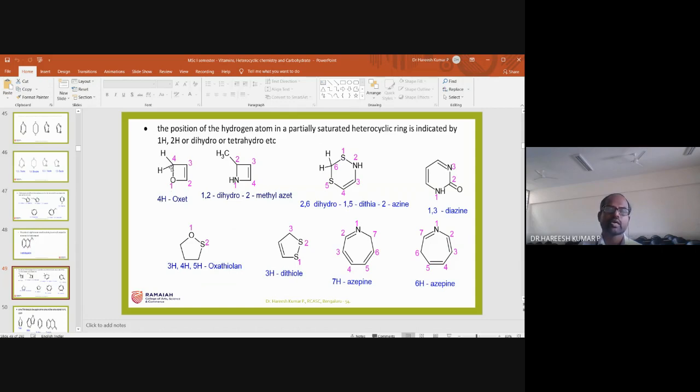Partially saturated carbon atoms are shown as H, which means hydrogen is present at that position. Oxet: oxa is the prefix, et is the suffix for this 4-membered ring, because it comes under nitrogen-free unsaturated compounds.